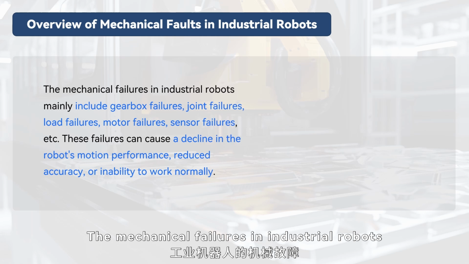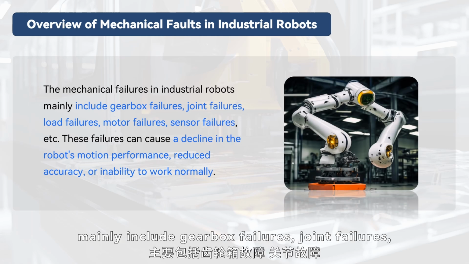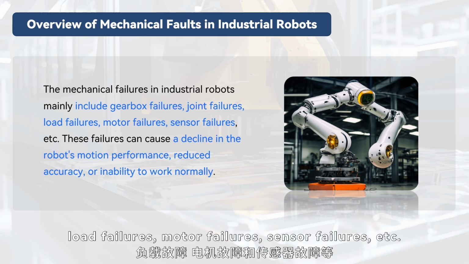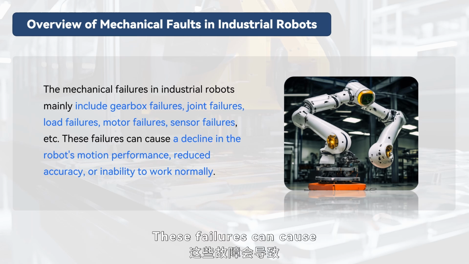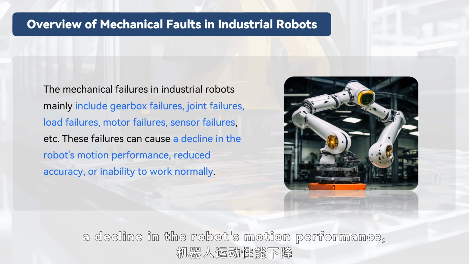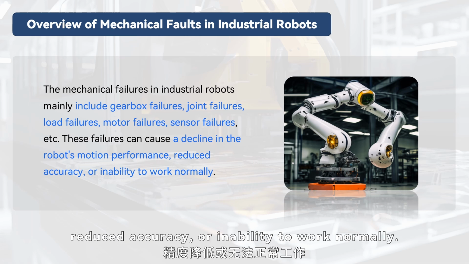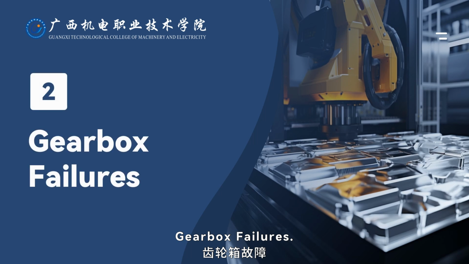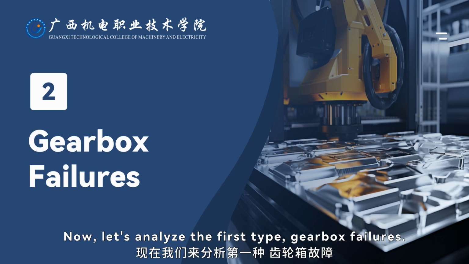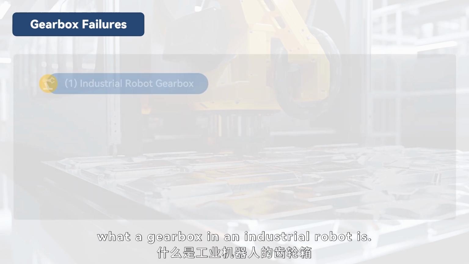The mechanical failures in industrial robots mainly include gearbox failures, joint failures, load failures, motor failures, sensor failures, etc. These failures can cause a decline in the robot's motion performance, reduced accuracy, or inability to work normally. Gearbox failures. Now let's analyze the first type, gearbox failures. First, let's understand what a gearbox in an industrial robot is.